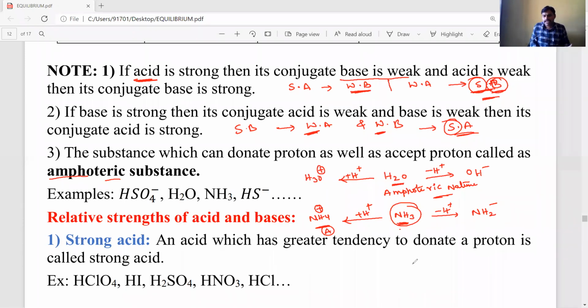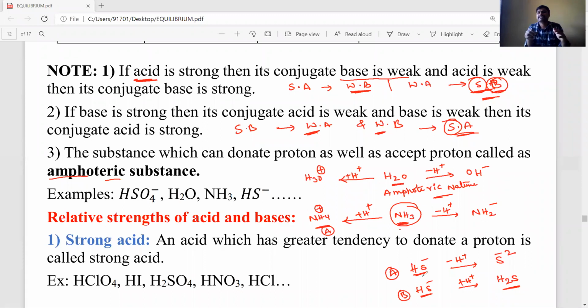In the same way, HS minus, the hydrosulfide ion: if it loses one proton, it produces S minus 2. If HS minus accepts one proton, it produces H2S. In the first case, HS minus is donating a proton, so it acts as an acid. In the second case, it is accepting a proton, so it acts as a base.